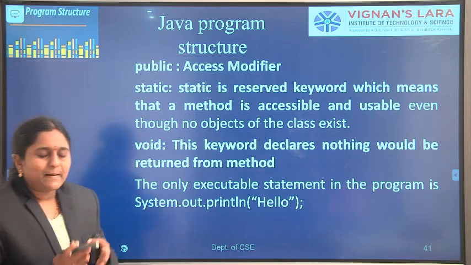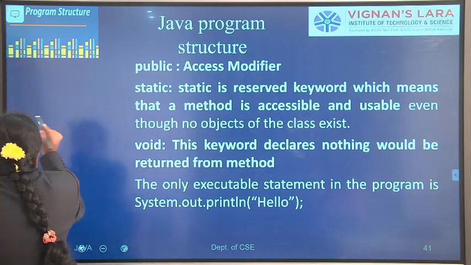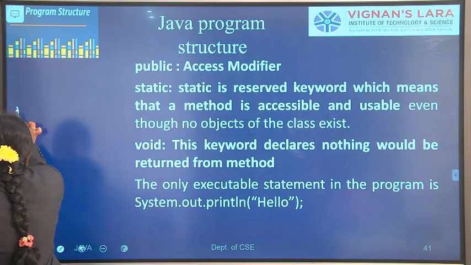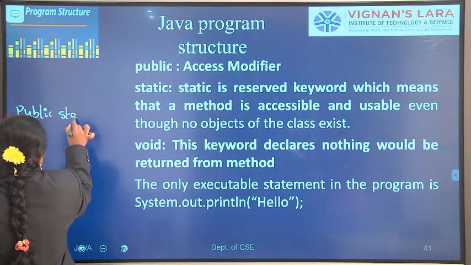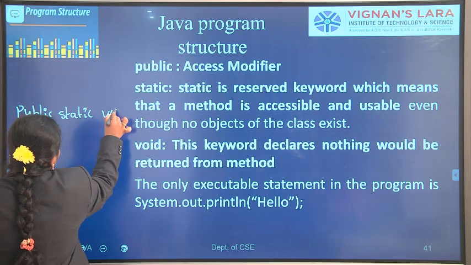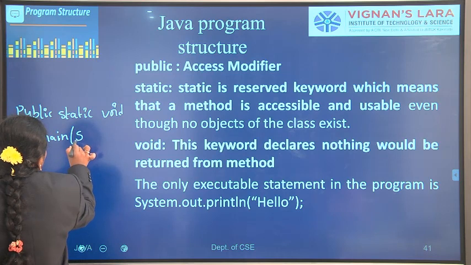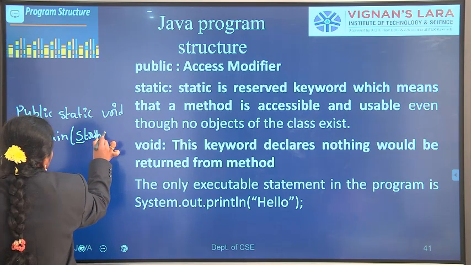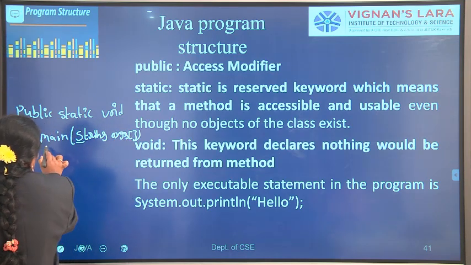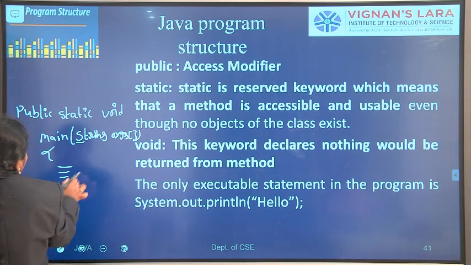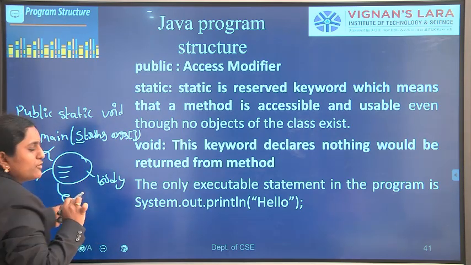In Java, the main method statement is public static void main, String args array. After main, we open the curly brace, and at the end of the program, we close the curly brace. This is the body of the main method.